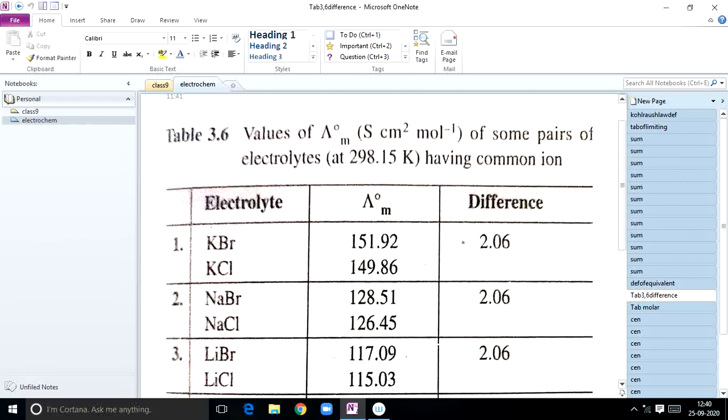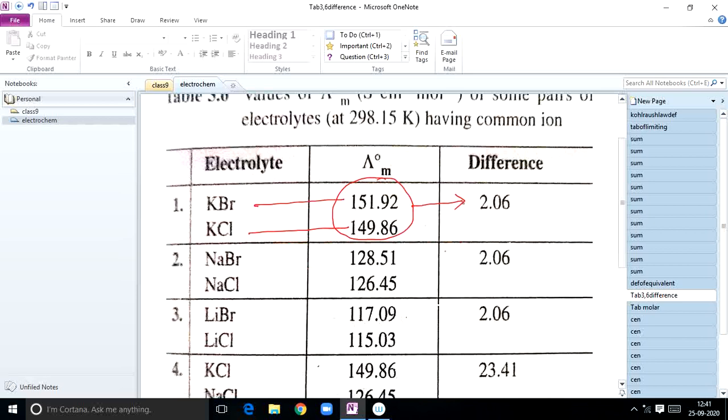This is the lambda m naught value of KBr, this is the lambda m naught value of KCl, and both electrolytes have common ion K plus. He has taken the difference between these two values, and it was found to be 2.06. At the same time, for NaBr and NaCl, these are the lambda m naught values, and he has taken the difference. How much did he get? 2.06. And for these two, 2.06.